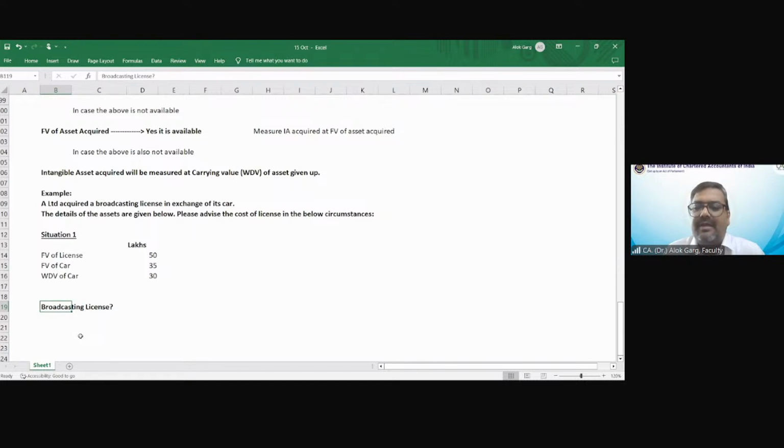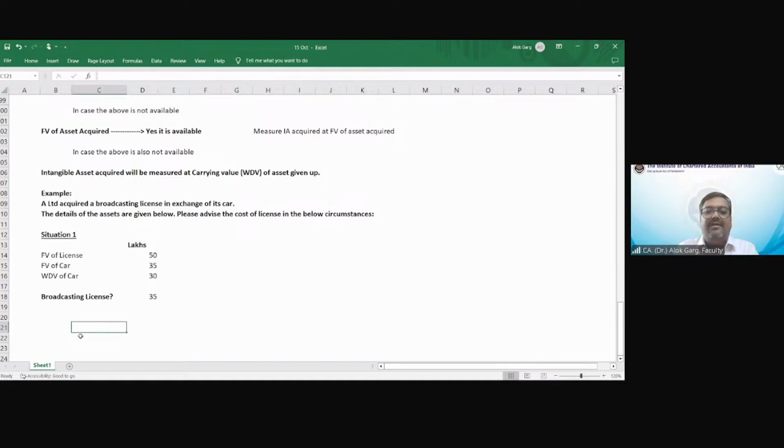If you had paid money instead of the car, what would you pay at? As much money as you gave. So now what did you give? You gave the car. What is the fair value of the car? 35 lakhs. If you do not exchange this car, you go to the market, you sell the car, at what value will you sell the car? Market 35 lakh. You sell the car, you got 35 lakh, you go to the license entity, you pay 35 lakh, you got the license. Correct? So in this case, fair value of license is given, fair value of car is also given. So which is the first priority? Car.